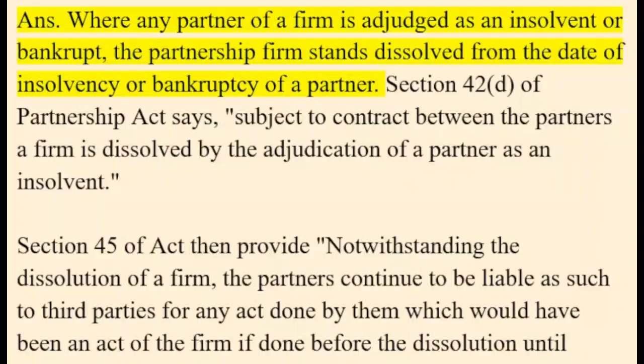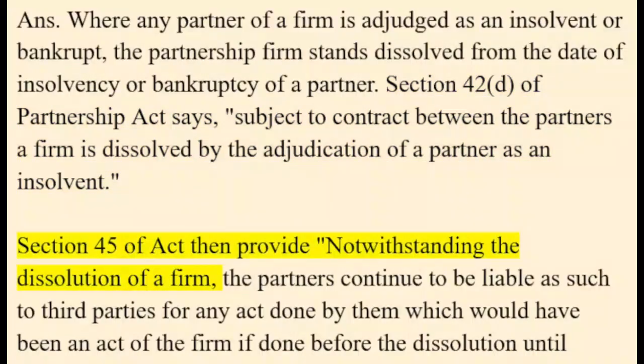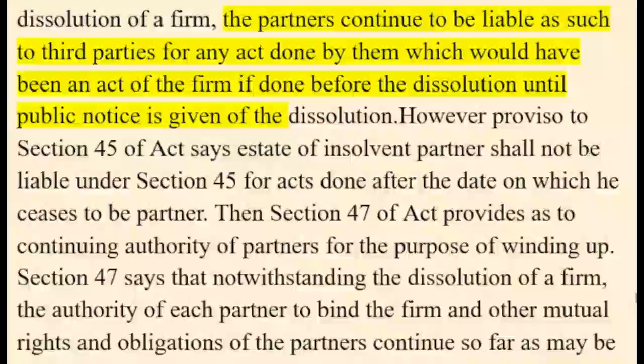from the date of insolvency or bankruptcy of a partner. Section 42(d) of the Partnership Act says, subject to contract between the partners, a firm is dissolved by the adjudication of a partner as an insolvent. Section 45 of the Act then provides, notwithstanding the dissolution of a firm, the partners continue to be liable as such to third parties for any act done by them which would have been an act of the firm if done before the dissolution until public notice is given of it.